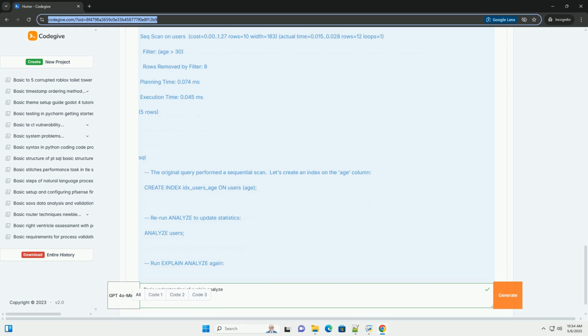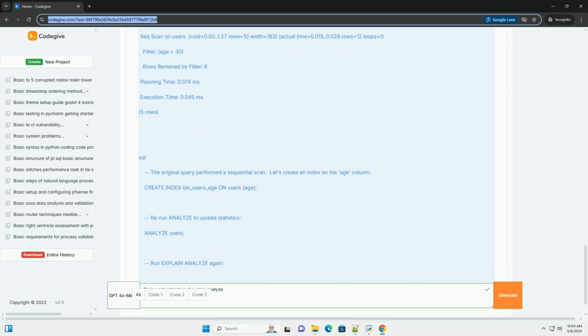Sequential scans: sequential scans on large tables are often performance killers. Consider adding indexes to support the query's where clause. Shared read in buffers: high shared read counts indicate that data is being fetched from disk. Ensure sufficient RAM is allocated to PostgreSQL's shared_buffers setting to improve caching.